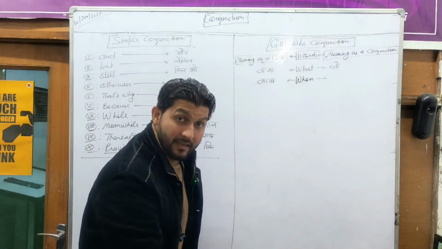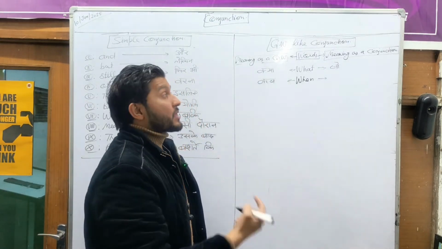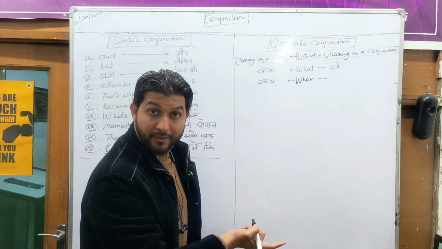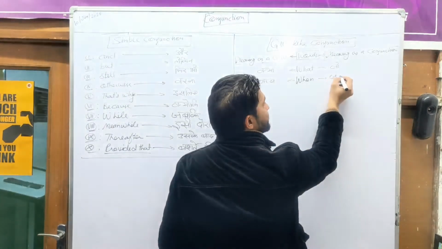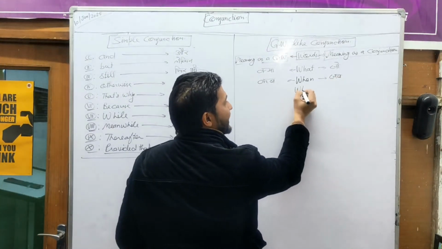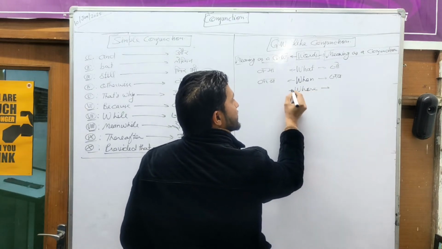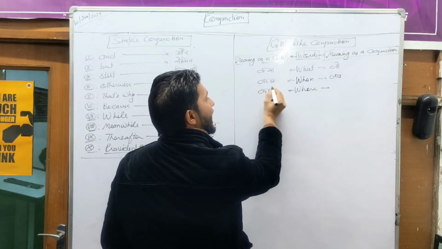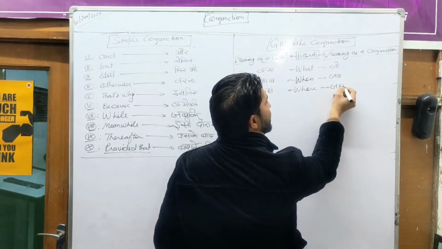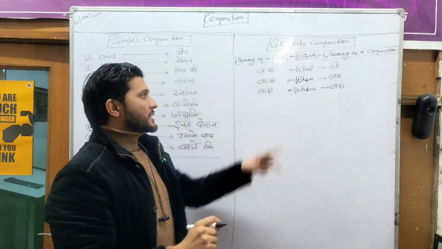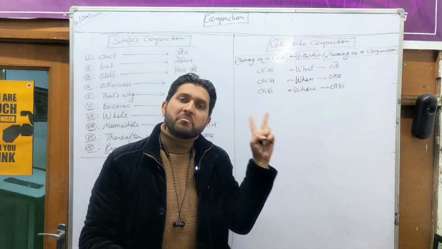But if I take the meaning of this word as a conjunction, then it gives jab. In the same way, there is the word where. Where means kahan, and sometimes we call it jahan. Remember, the same word has two different meanings.